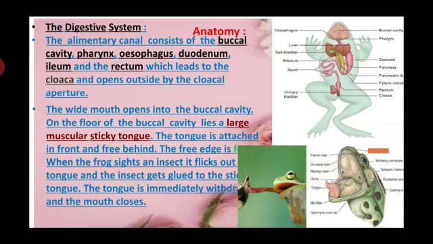So this tongue region, this sticky tongue has free edges forked.